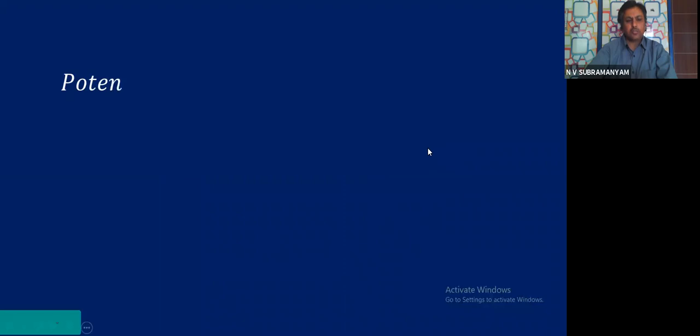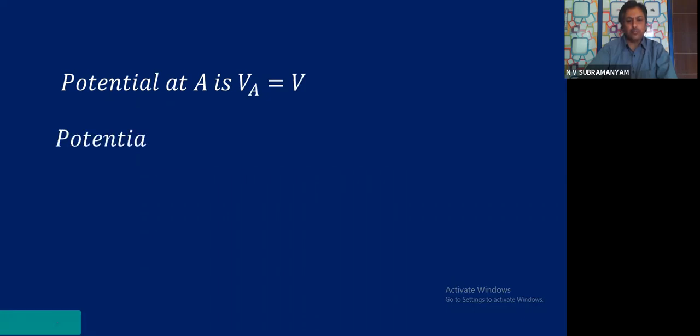So let us first note down the steps. Potential at A, VA is equal to V. Potential at B, VB is equal to V plus dou V. To make you understand that both are not equal, I have highlighted.